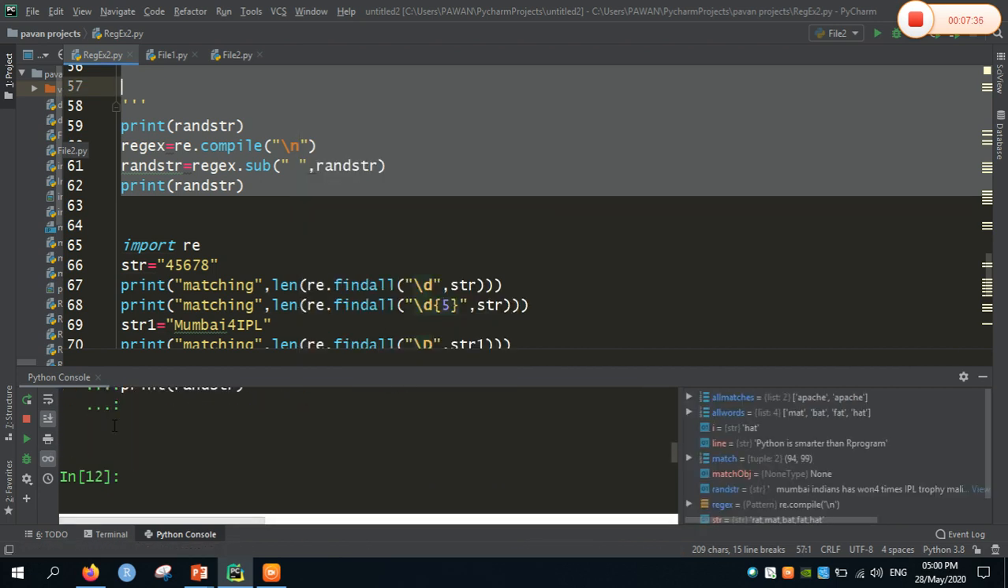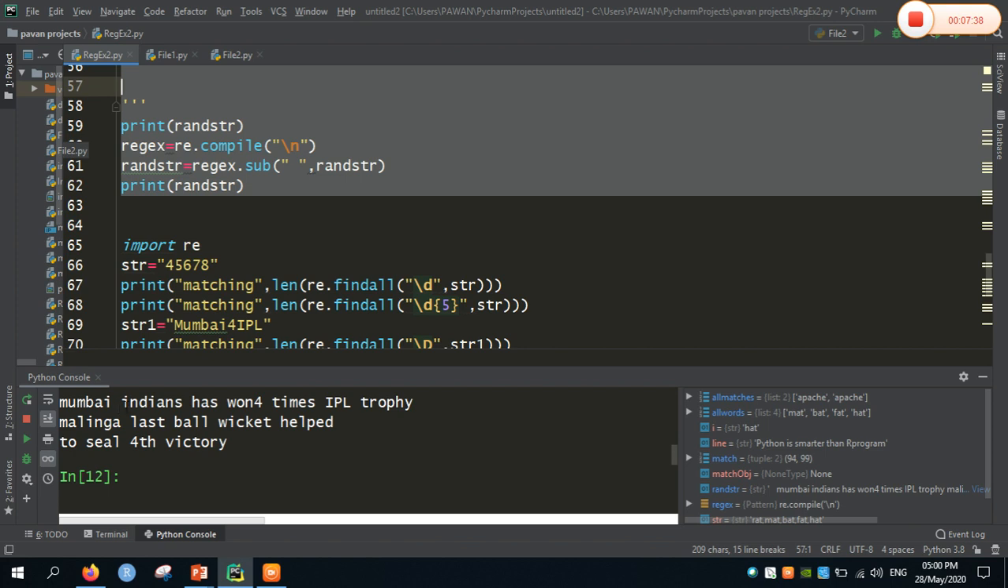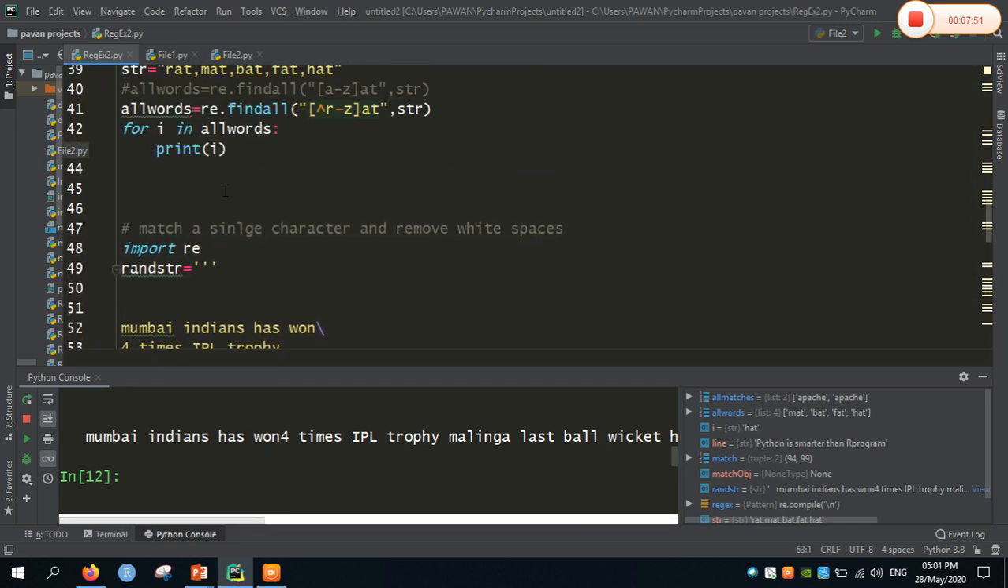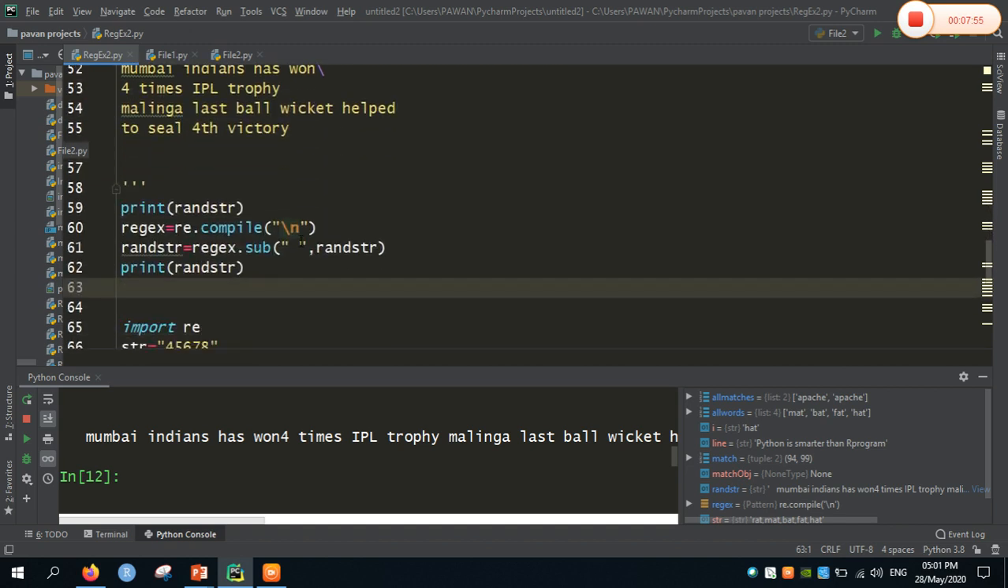You can clearly see that the spaces have come. So Mumbai Indians has won 4 times IPL, etc. The spaces have come, and again after removing the spaces and after removing the lines, the final string comes as a paragraph. So in such cases, regular expressions are used, that is to remove a single character or even to remove the white spaces.